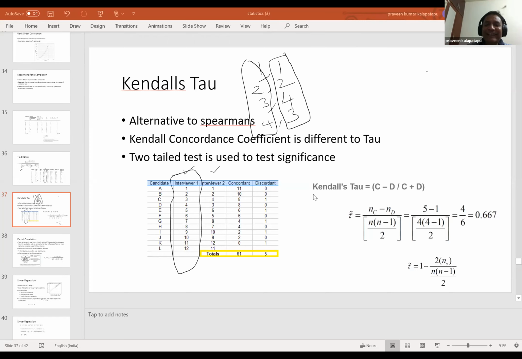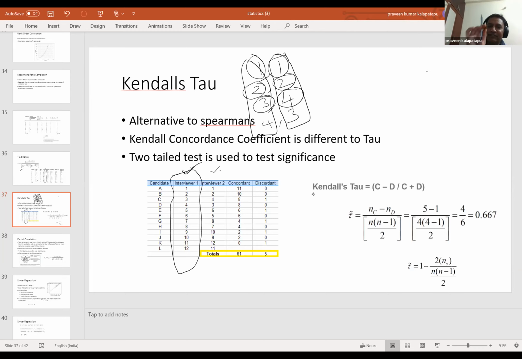Okay, so see this particular example. Here you have two data, interviewer 1 and interviewer 2. Interviewer 1 is all arranged in ascending order. So what you are actually saying here is, when interviewer 1 gave first rank, the second interviewer gave first rank. When he gave second rank, the second one gave second rank. But when he gave third rank, the second interviewer gave fourth rank. So you are trying to arrange the data in ascending order for interviewer 1, and you are just putting interviewer 2 based on that particular data, whatever is available. So one is definitely in ascending order, the other one is following the samples.